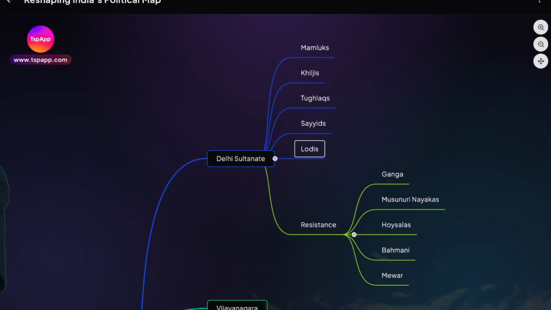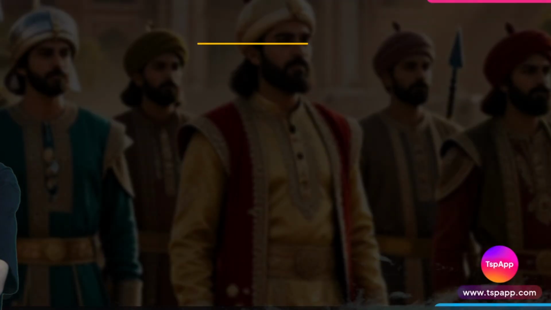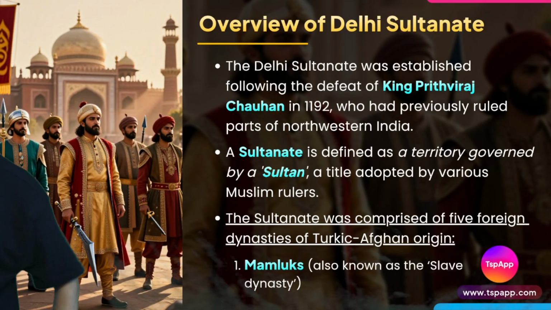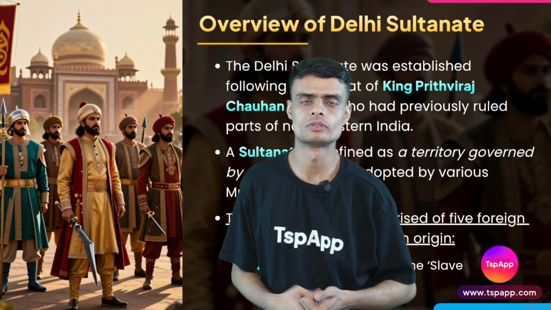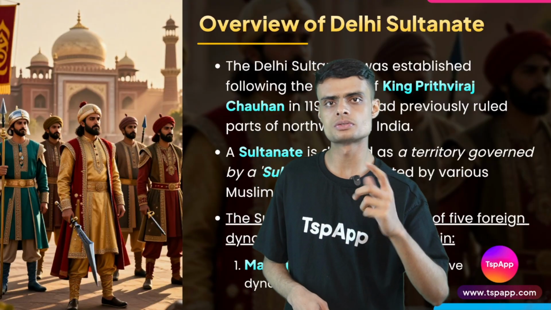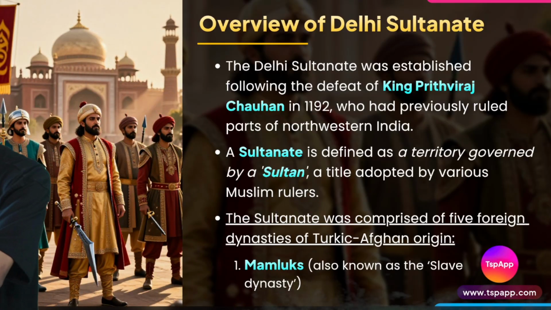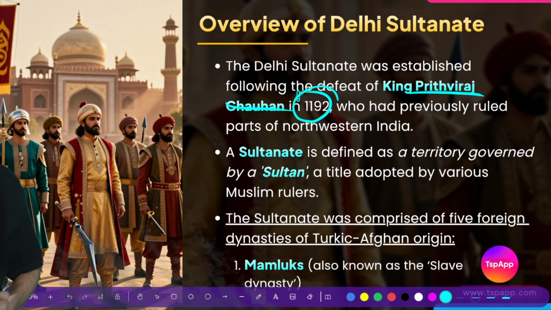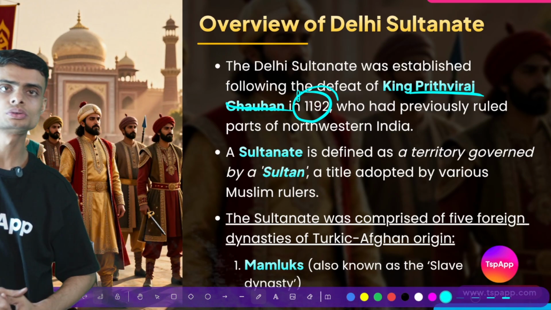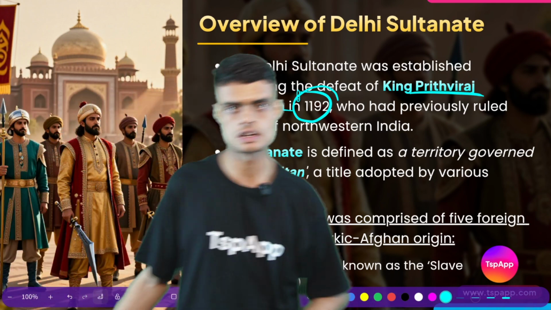A small thing I forgot to mention, that we also had a slide, 4 slides here. All these rulers ruled over Delhi. Then who was the person ruling before them? Before them, we have a ruler called King Prithviraj Chauhan, who ruled over Delhi in 1192. He was a Hindu ruler, and after him we see the invasion of these Islamic rulers.